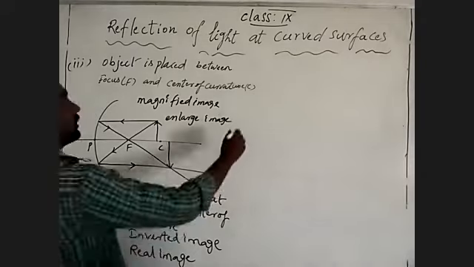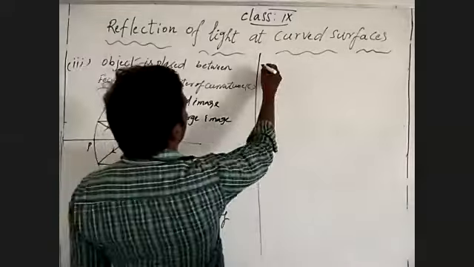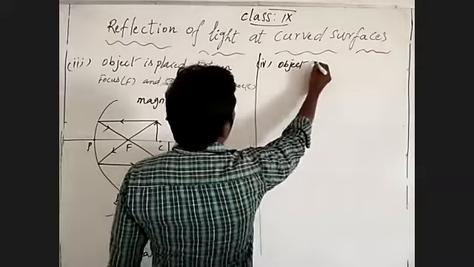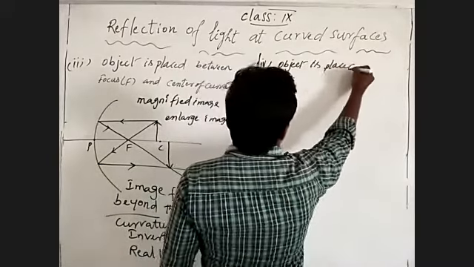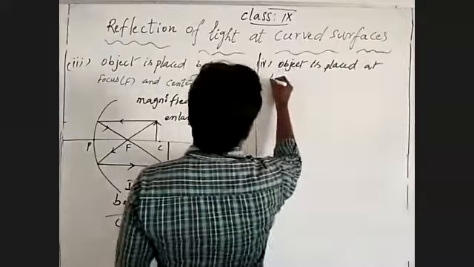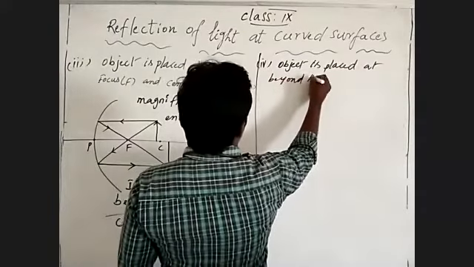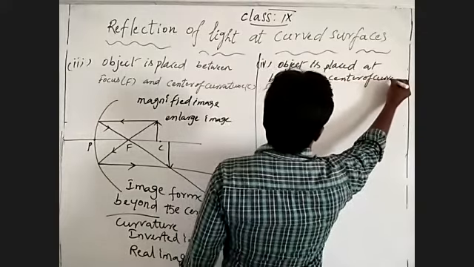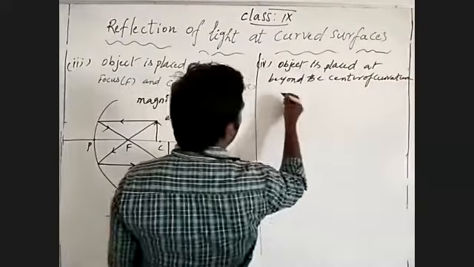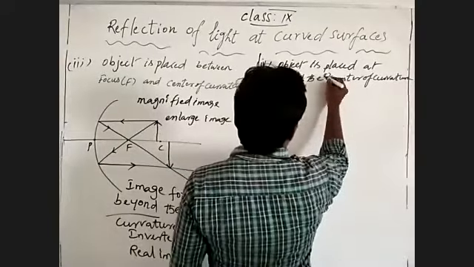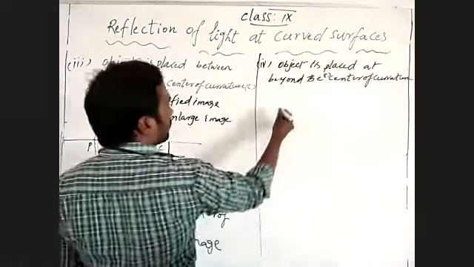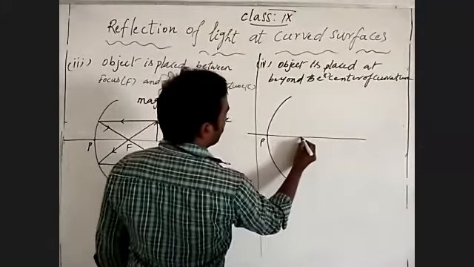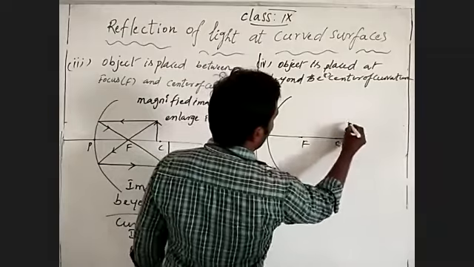At the same time, coming to the fourth condition, the object is placed beyond the center of curvature. So pole, focus, center of curvature.